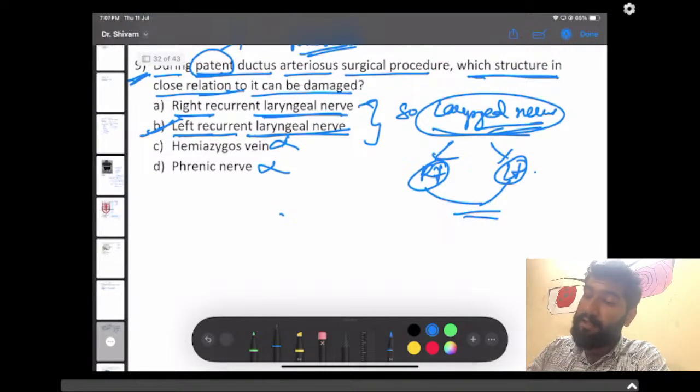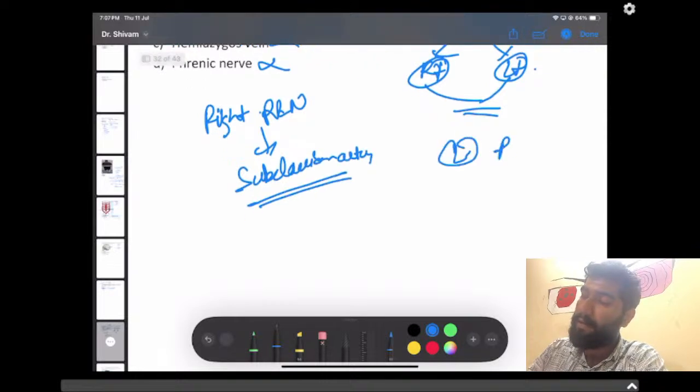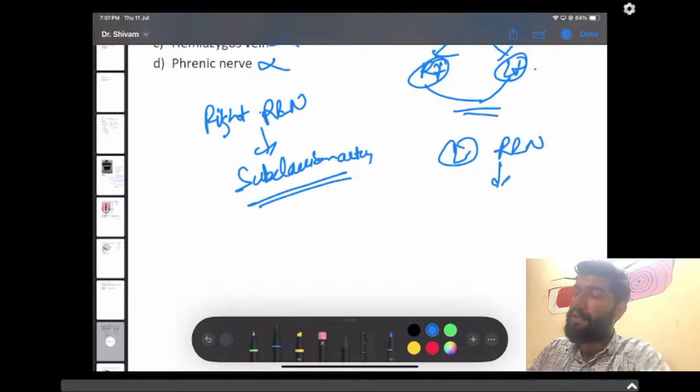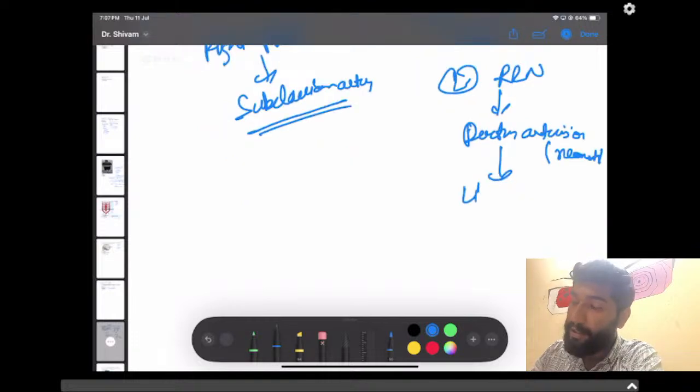And the right recurrent laryngeal nerve is in close relation with the subclavian, and the left one is in close relation with the ductus arteriosus in neonates, or we can say before that, and after that it becomes the ligamentum arteriosum.